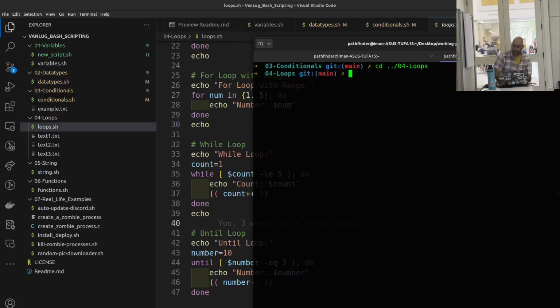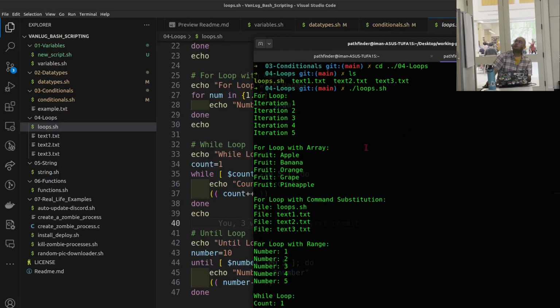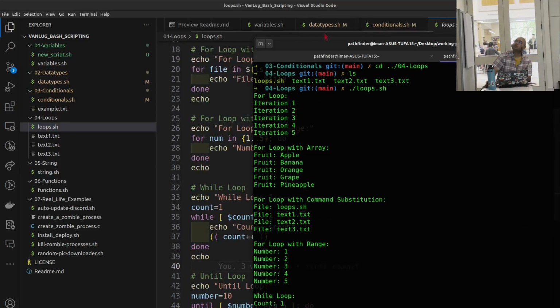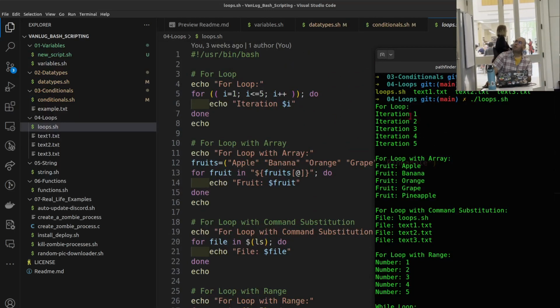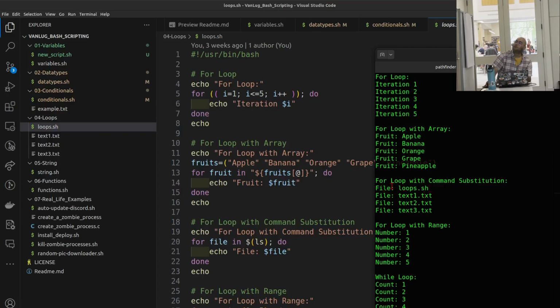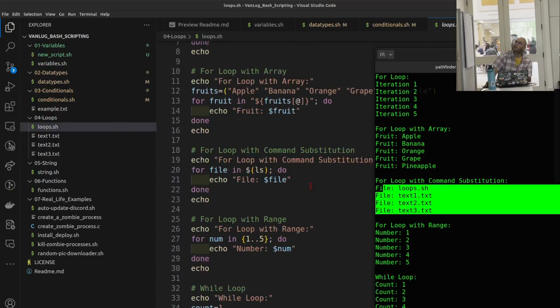Page 4, oops. ls. It's orange, I'm just gonna check the permission again. Alright, so yeah, the regular for loop, just gonna compare here. Iteration, then number goes through that, loops through the array. This shows the files inside, including the script itself, and then the 3 files that we have. This was the command.